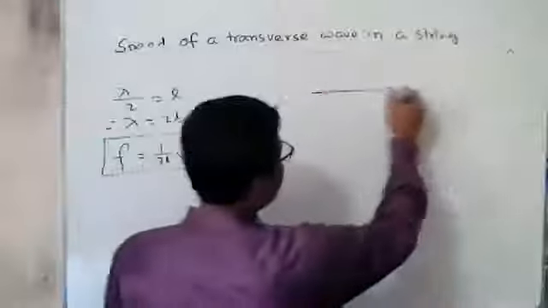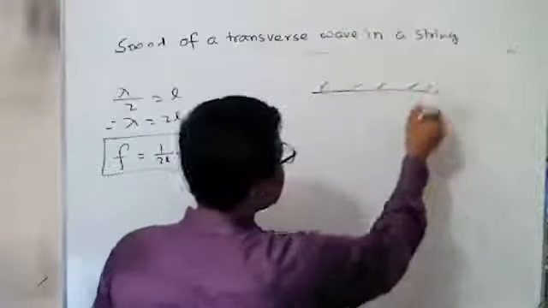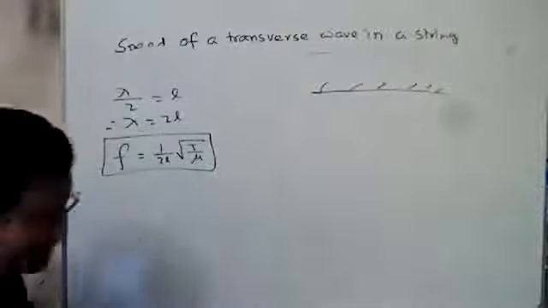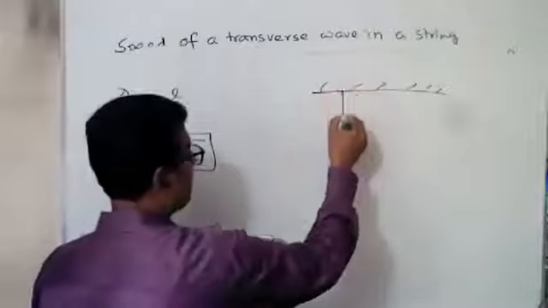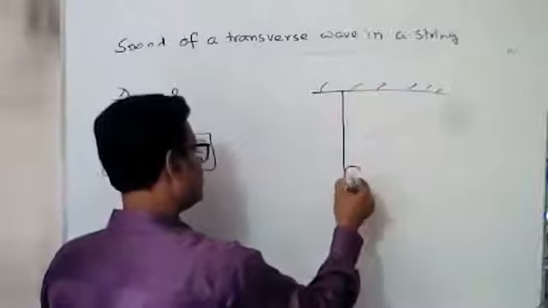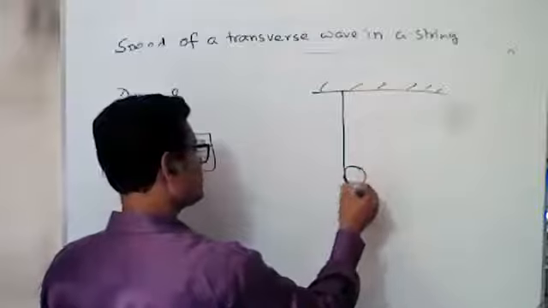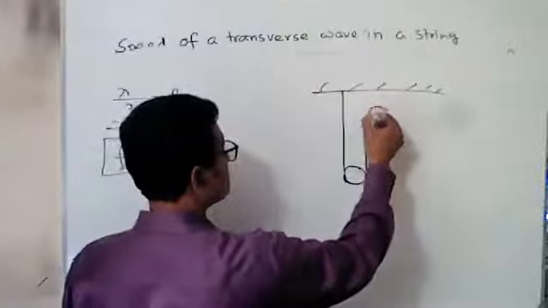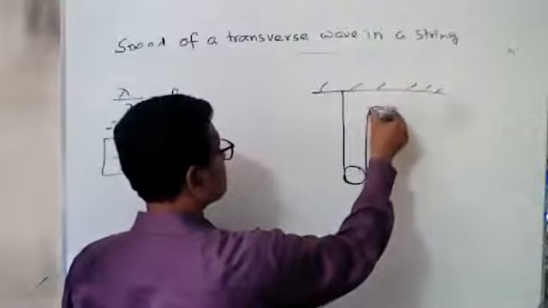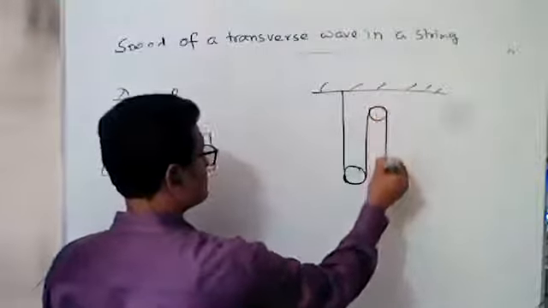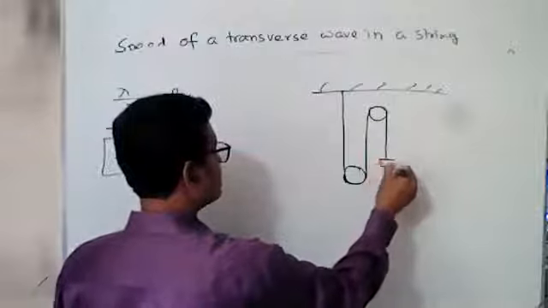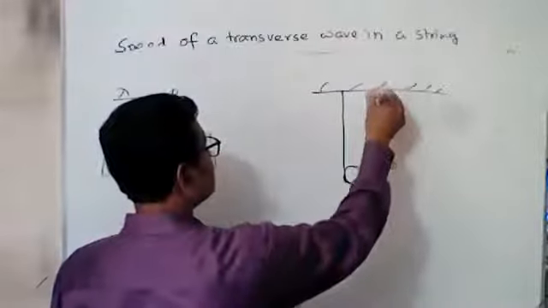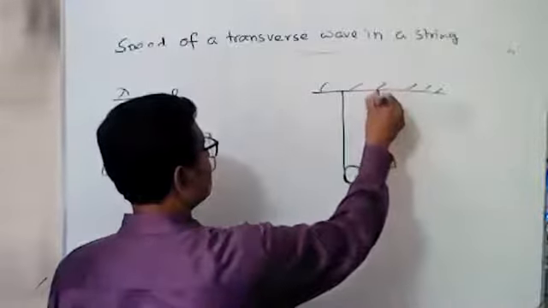Suppose this is the rigid position, and here is the pulley. And here is a mass. This pulley is tightly fixed.